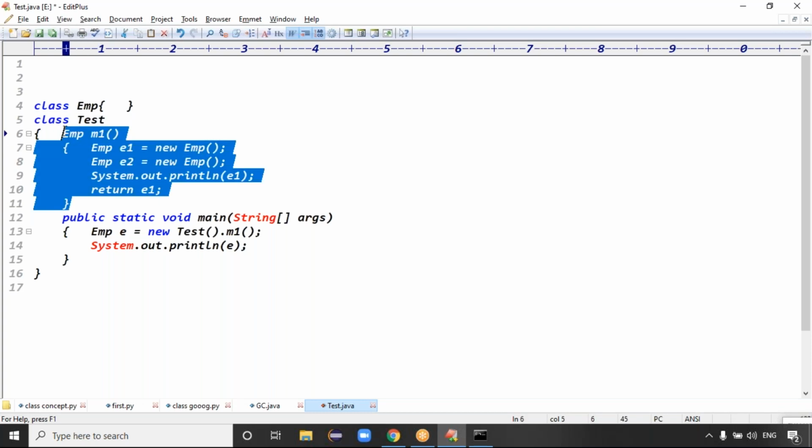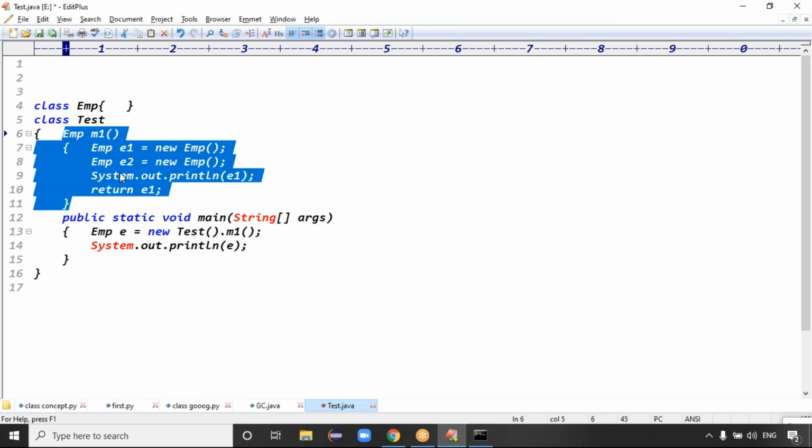Two objects. We're not writing System.gc. After M1 completes, how many objects, E1 and E2, are eligible for the garbage collector? That's the question. E1 and E2.